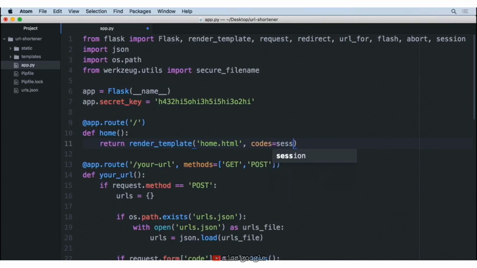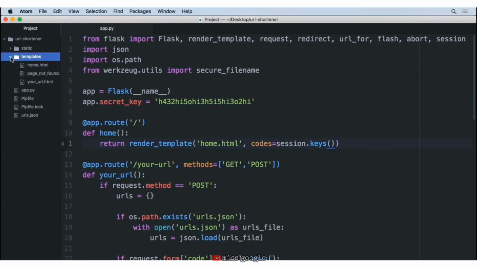We're going to say session.keys. So when we say .keys, that gets us just all the values that are there on the left side of the dictionary, right? All the values that say true that we're setting it equal to, we don't really care about those. That's why we're saying keys. So with this in place, that information is now being passed forward to our home.html. So now it's just our job to be able to display that information.